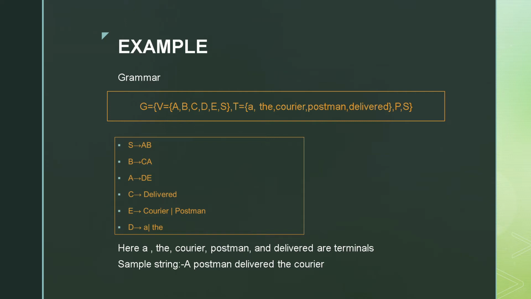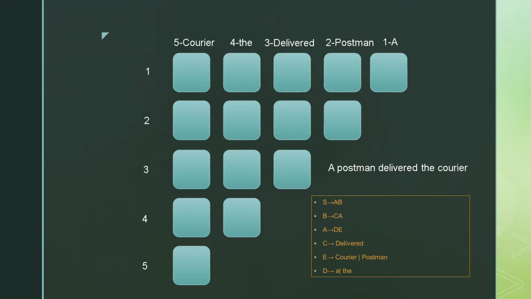So let's begin. First we construct a 5 by 5 matrix because the length of the string is 5. And at the right I have also given the production. So let's start. First we examine (1, 1). (1, 1) corresponds to the substring a. A is defined by the non-terminal D. So we fill it in. Next we check (2, 2), postman.